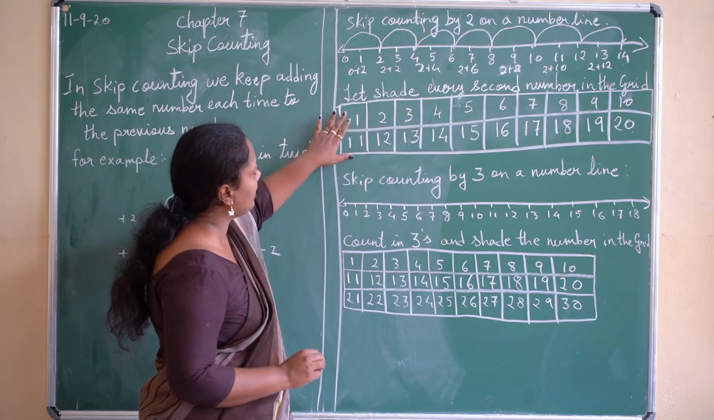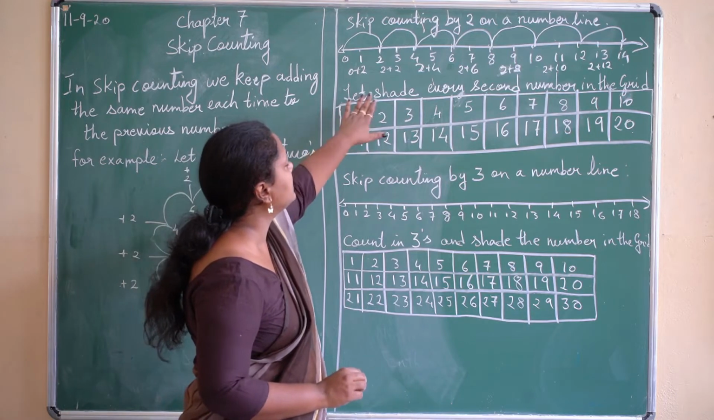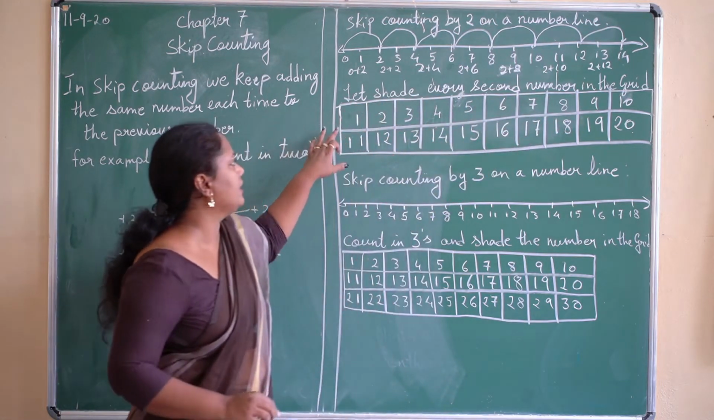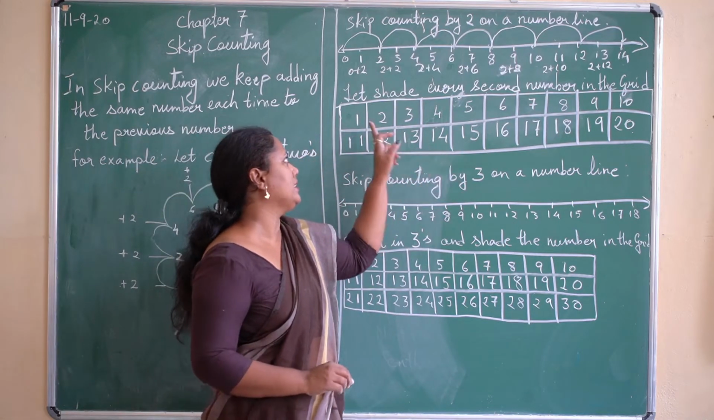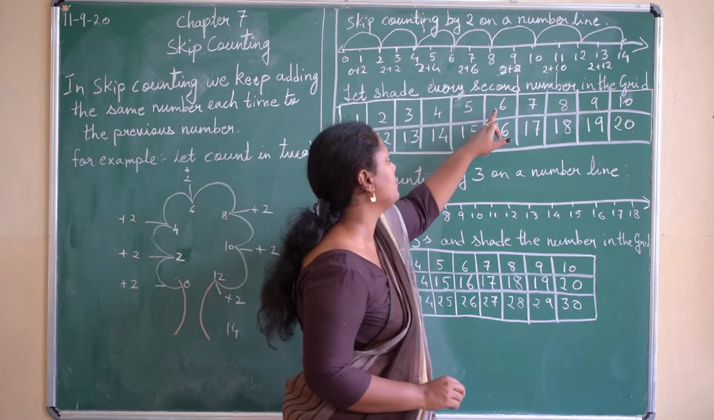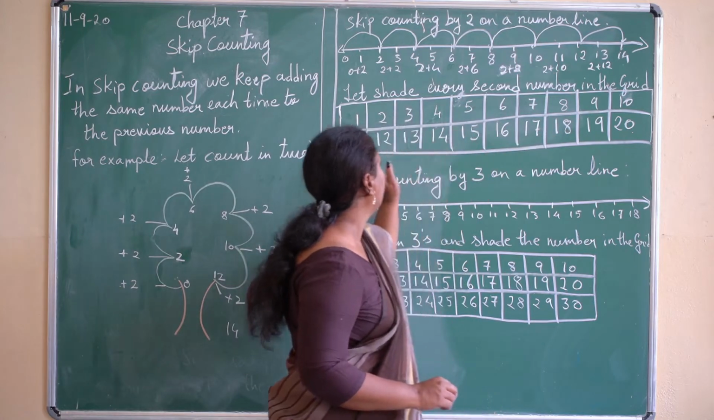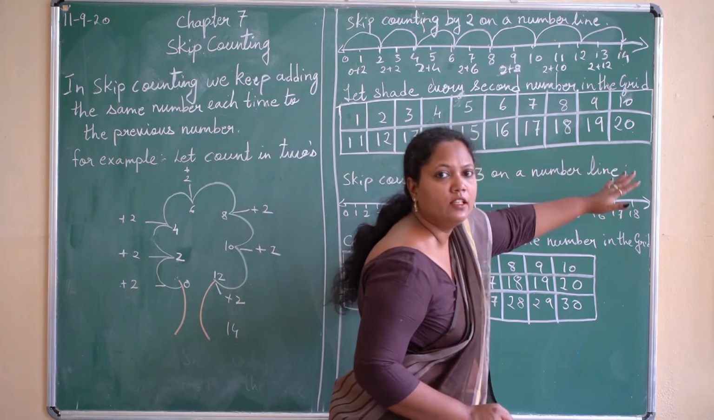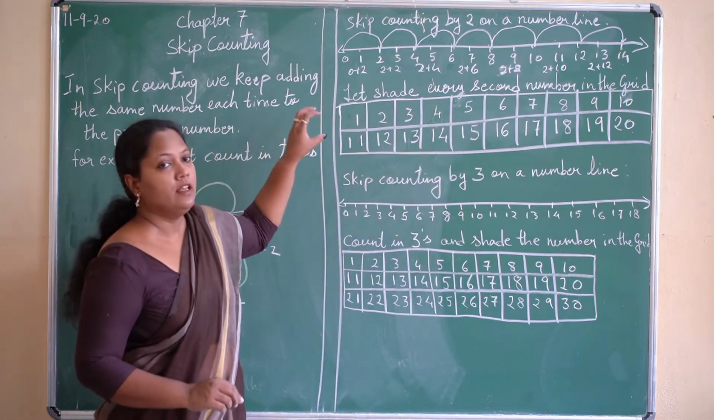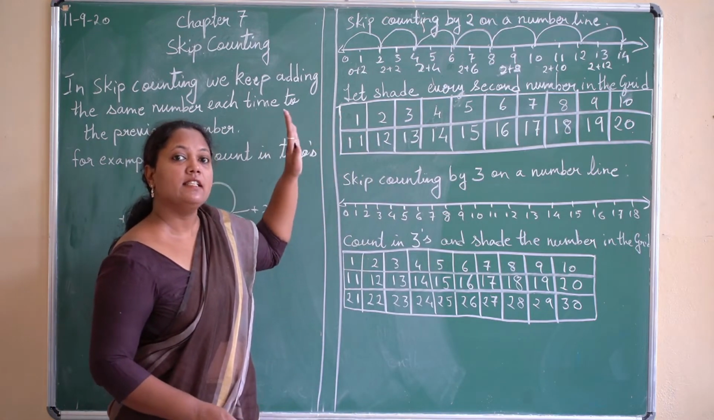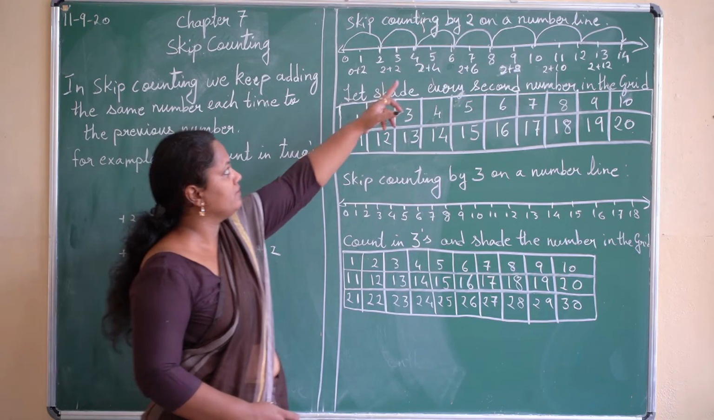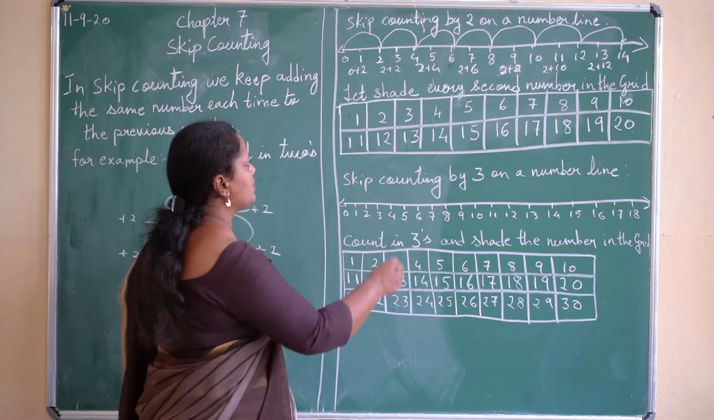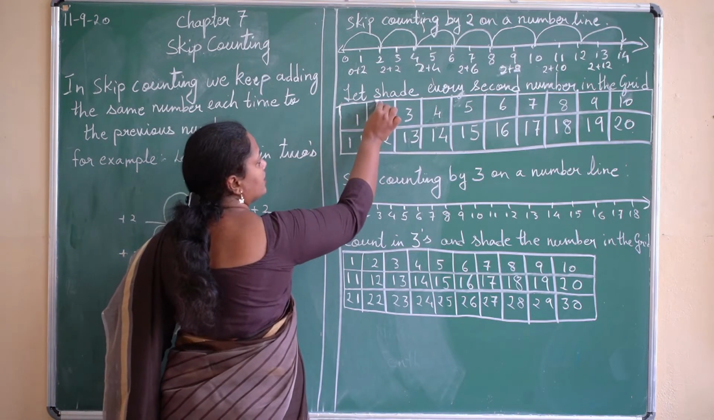Now, there is one more way. Now, let's shade every second number in the grid. I have written the numbers from 1 to 20. 1, 2, 3, 4, 5, 6, 7, 8, 9, 10, 11, 12, 13, 14, 15, 16, 17, 18, 19, 20. Now in this grid, we will shade the second number. Second means we are doing the counting in twos only. So which is my second number over here?